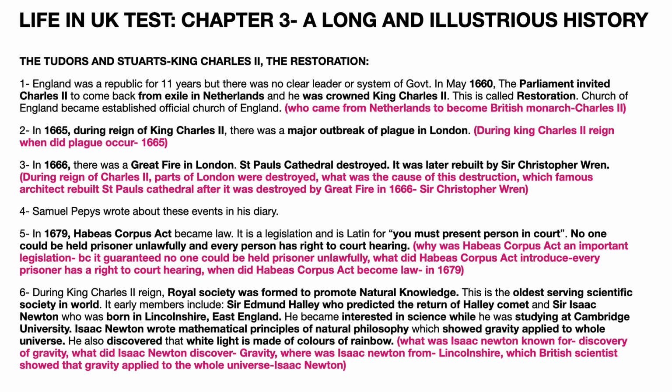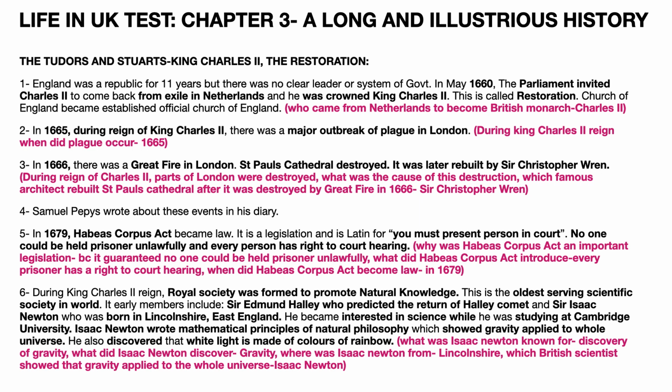So England was a republic for 11 years, but there was no clear leader or system of government. So in May of 1660, Parliament invited Charles II to come back from exile in Netherlands, and he was then crowned King Charles II. This is referred to as Restoration. Church of England became established official Church of England. Question asked is: who came from Netherlands to become British monarch? The answer is Charles II.